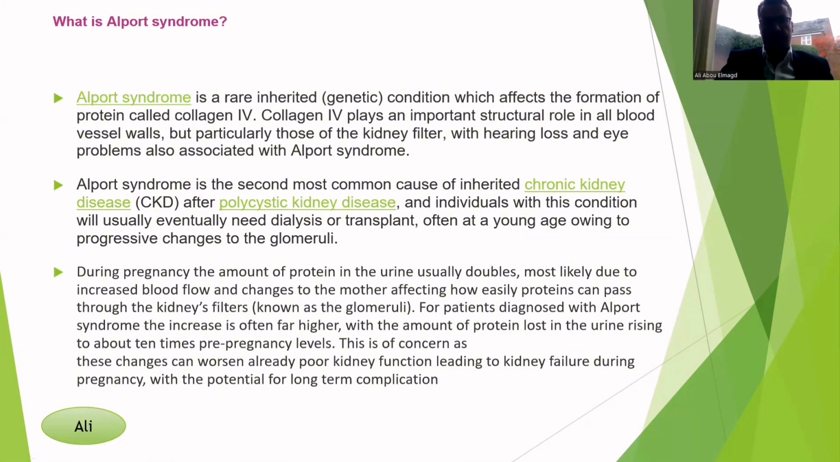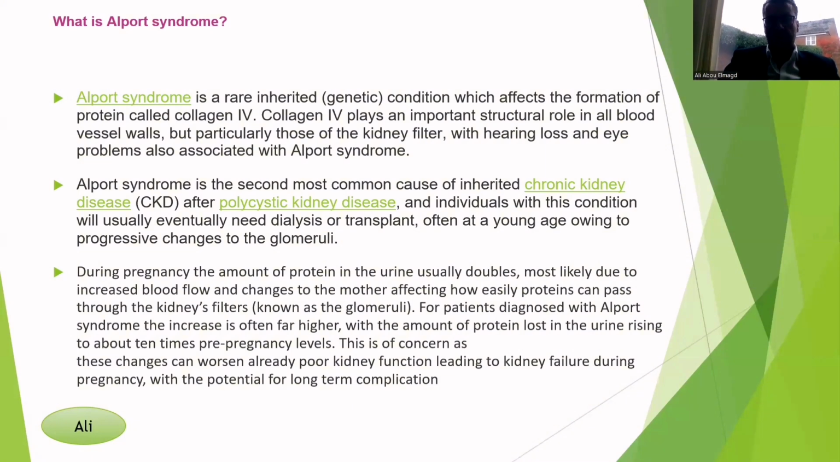What is Alport syndrome? Alport syndrome is one of the inherited conditions which run in families, and it affects one of the proteins called collagen 4. This collagen 4 plays an important role in the blood vessel wall structure, especially those present in the kidney, the eye, the heart and the ear. So the people who have Alport syndrome normally will have kidney problems, heart problems, eye and ear problems.